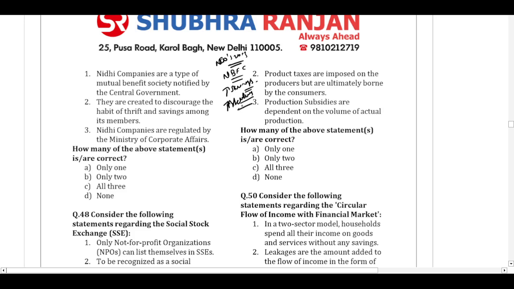So other people are not given the access of the Nidhi companies, and because it was set up under the Companies Act of 2013, it is regulated by the Ministry of Corporate Affairs. Let us look at the statements now. Nidhi companies are a type of companies which are open for the mutual benefit of society notified by the central government. So this is correct.